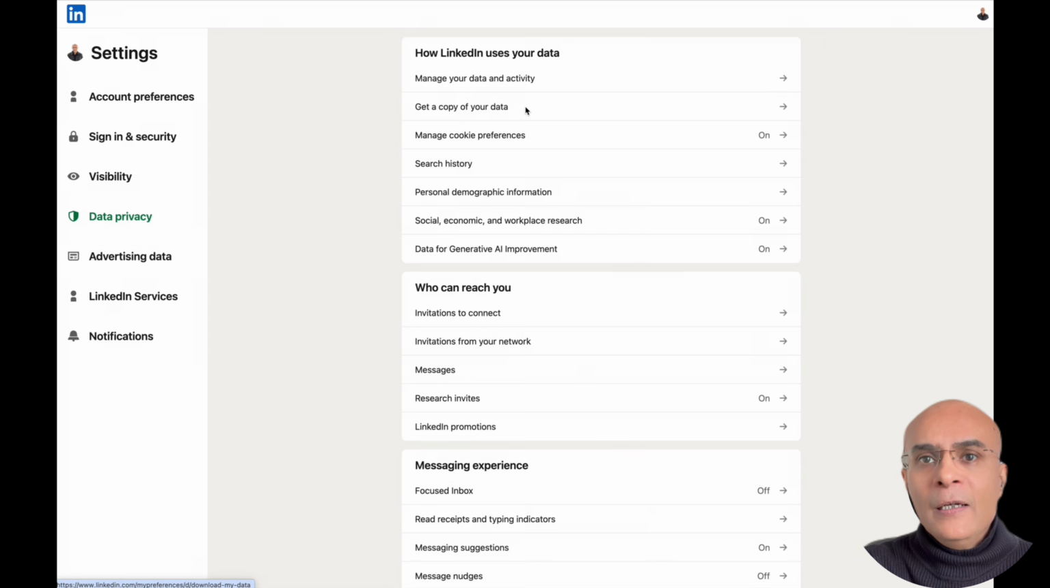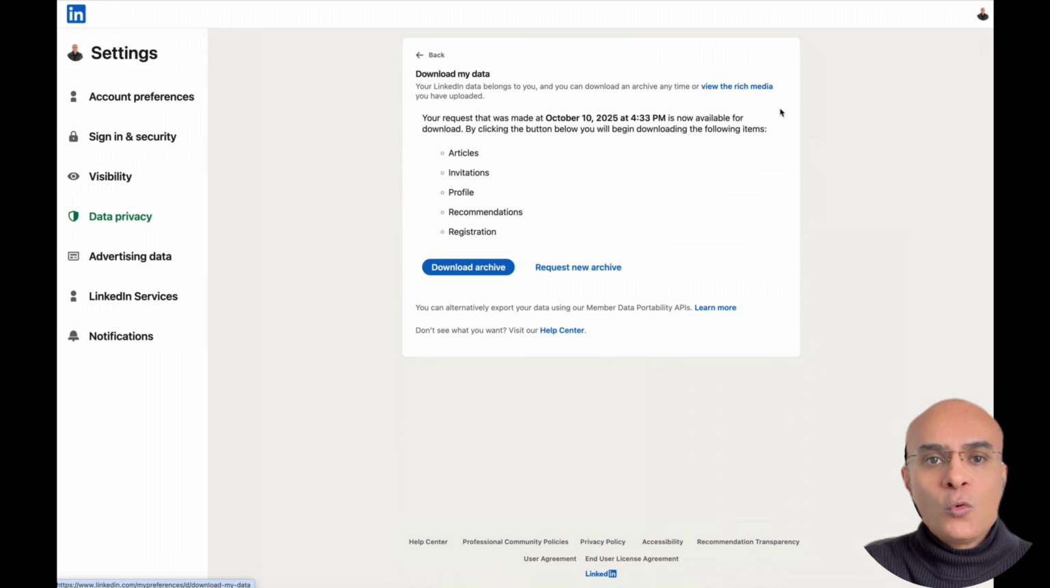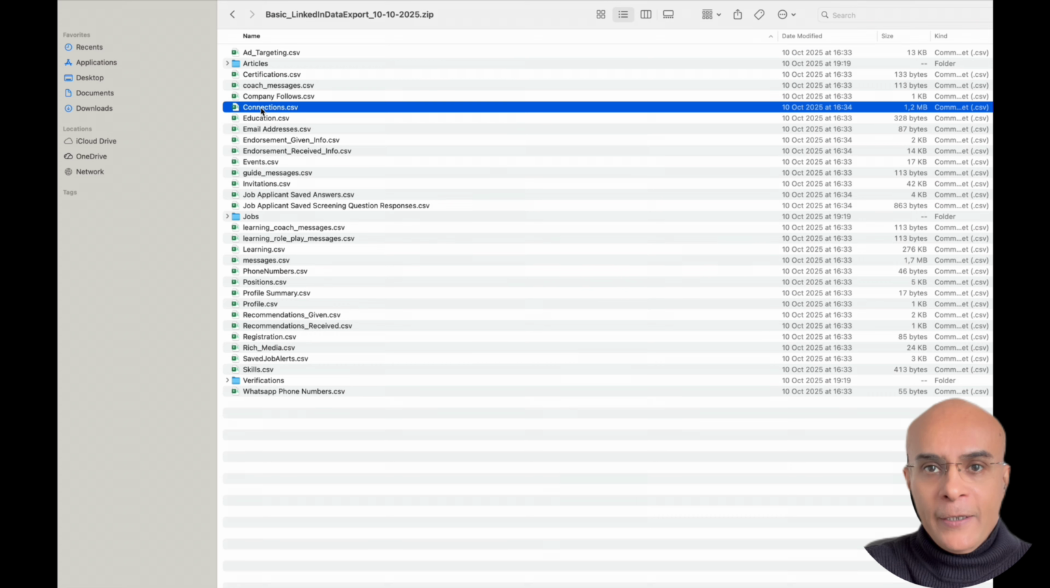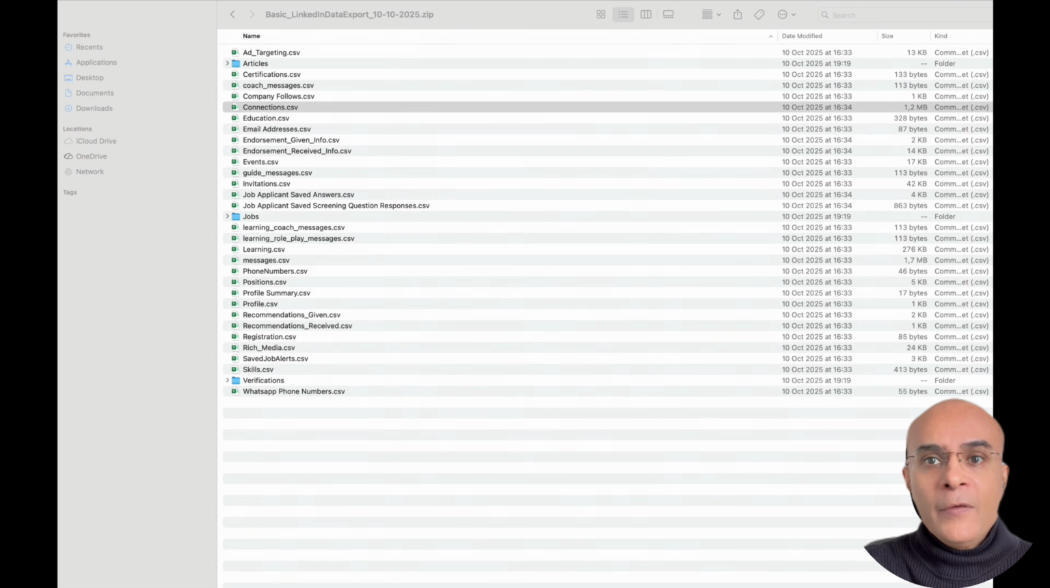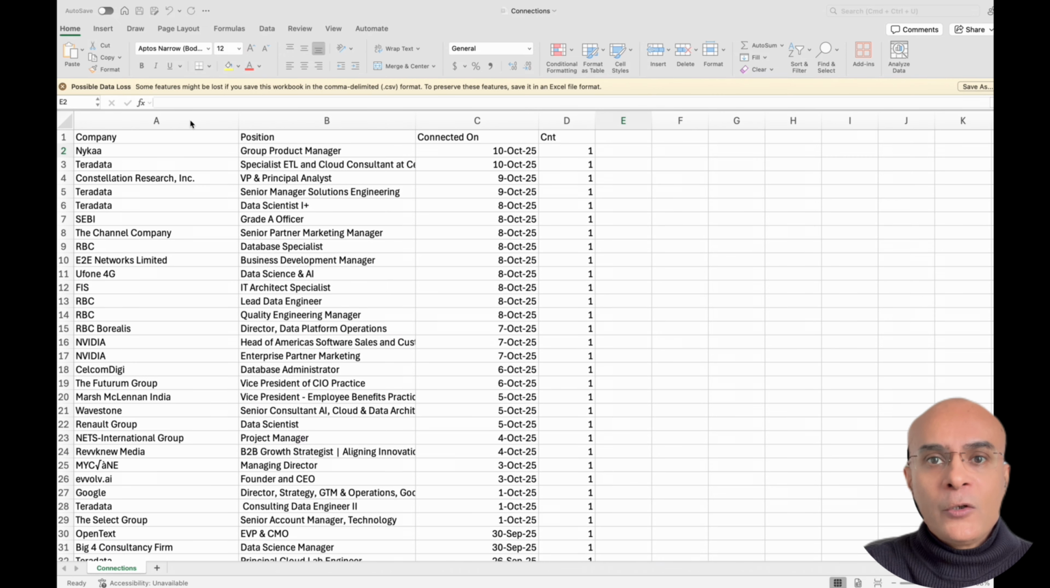Now in the LinkedIn profile, you can go to the data privacy, and in the data privacy you can get a copy of your data, and you can select to download all the data, and you can request a new archive, and in a few minutes or hours you will receive a link to your data. Now this archive will have lots of files, but what we are interested in is a file called connection.csv, which has got all the data which is related to your connections.